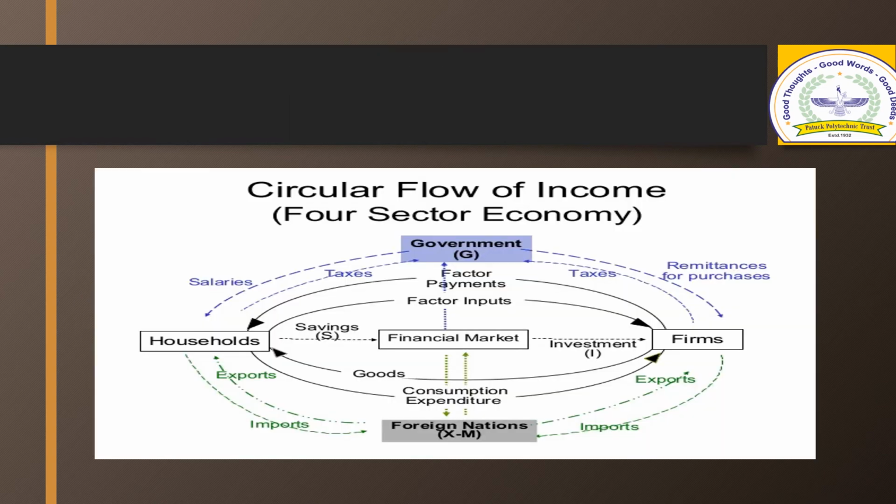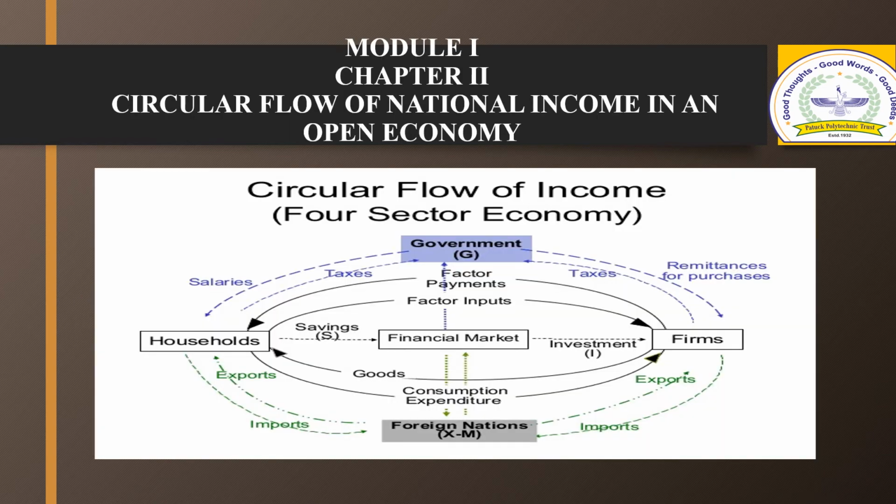Next, the circular flow of national income is also explained with the help of the open economy, which is known as the four-sector economy. Every economy has foreign economic relations involving export and import of goods and services, foreign investment, lending and borrowing.